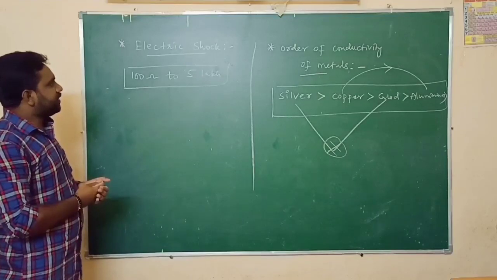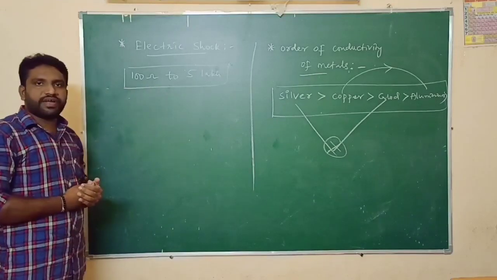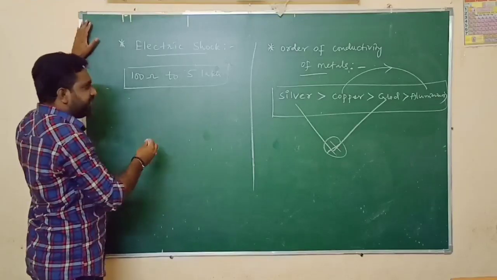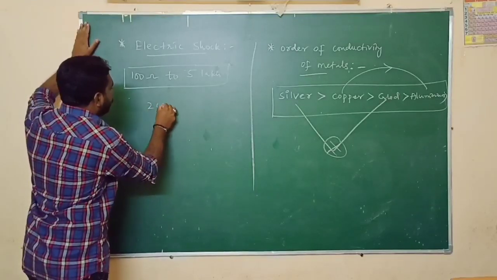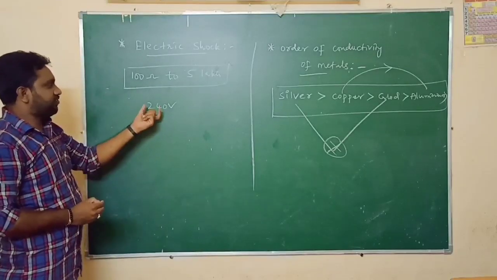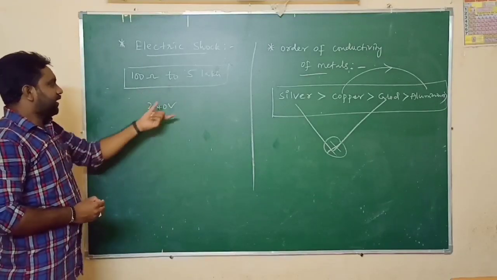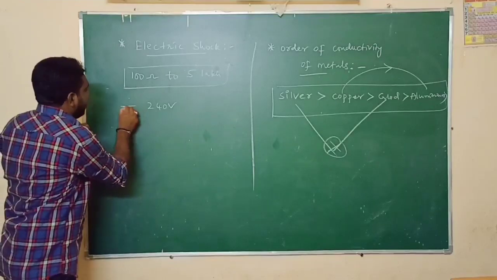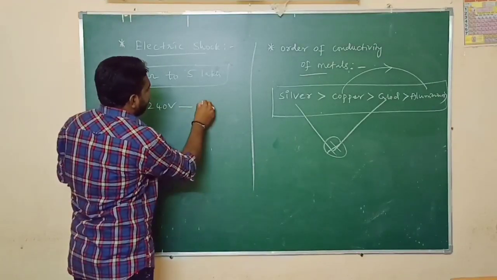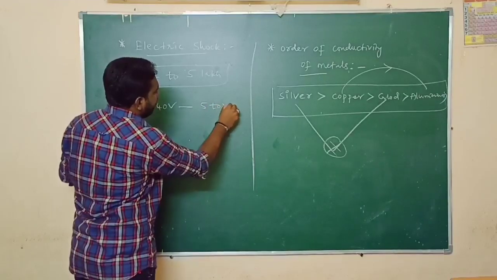And next, if we consider our power supply, especially in India, we get 240 volts potential difference. This much voltage is carried by the electricity in our main lines: 240 volts and at the same time 5 to 20 amperes of current.